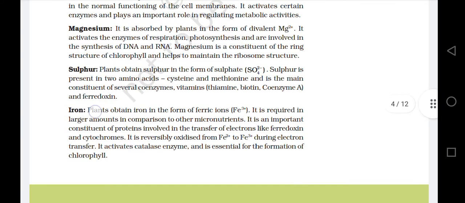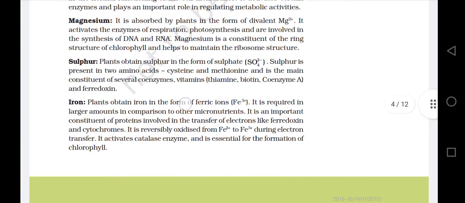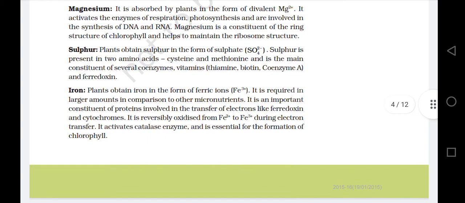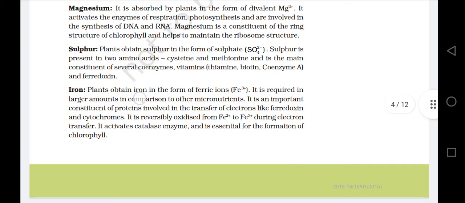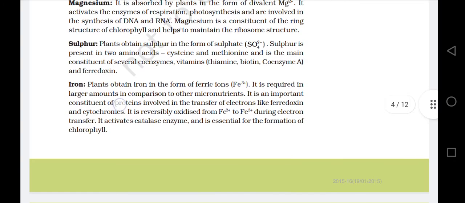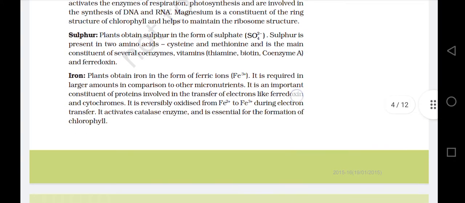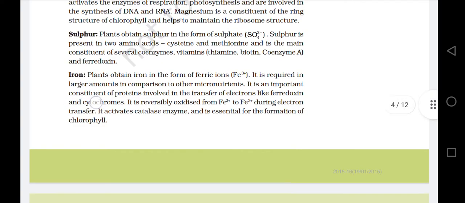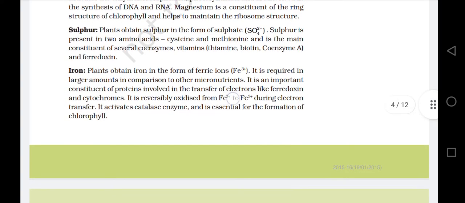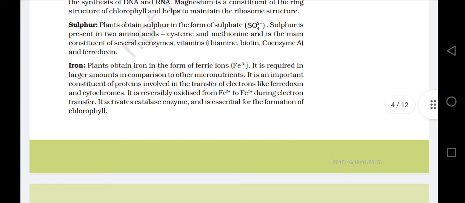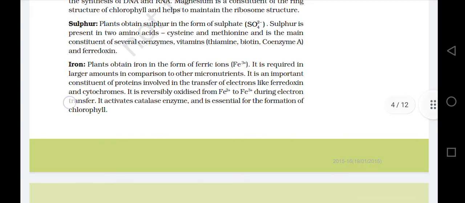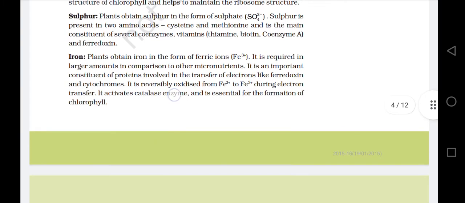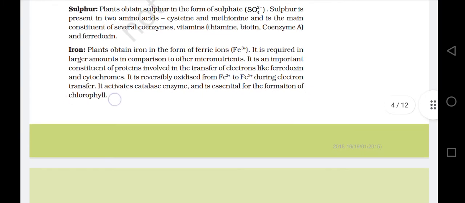Iron. Plants obtain iron in the form of ferric ions Fe3+. It is required in larger amounts in comparison to other micronutrients. It is an important constituent of proteins involved in the transfer of electrons like ferredoxin and cytochromes. It is reversibly oxidized from Fe2+ to Fe3+ during electron transfer. It activates the catalase enzyme and is essential for the formation of chlorophyll.